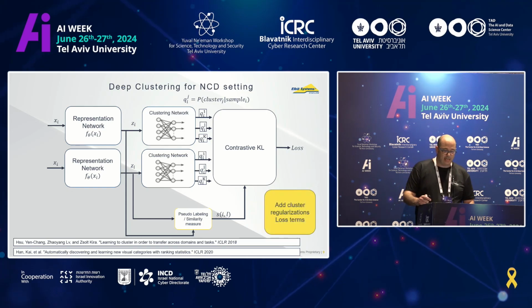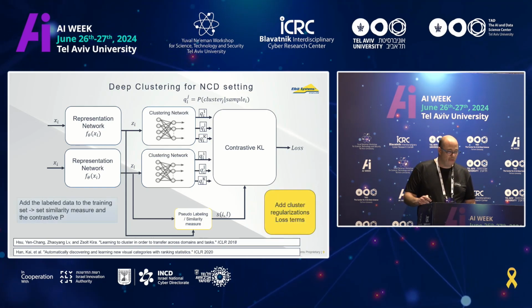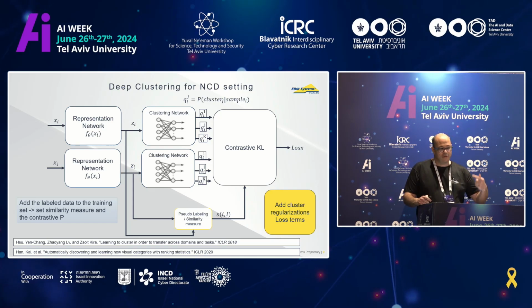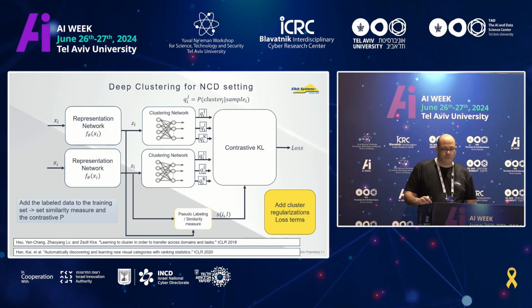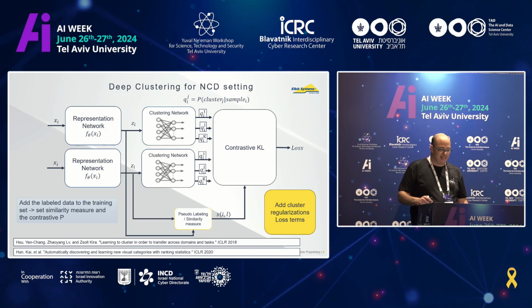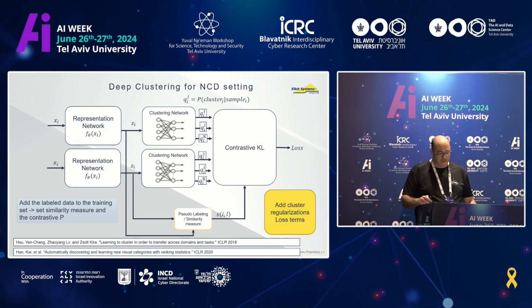I can also add the clustering regularization that we saw before, and I can also stabilize the learning even more by using my labeled samples as well as part of the training, just by plugging them in, since I know what is the expected result of the clustering network for each of the labeled samples. So I don't need the contrastive KL for these examples, just a regular classification loss. So that's the idea.